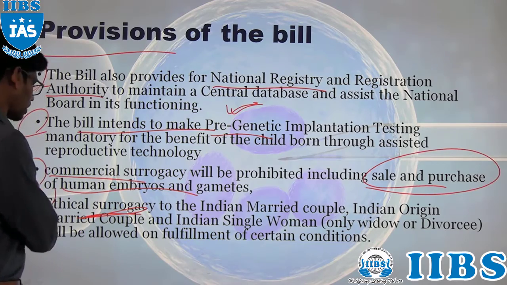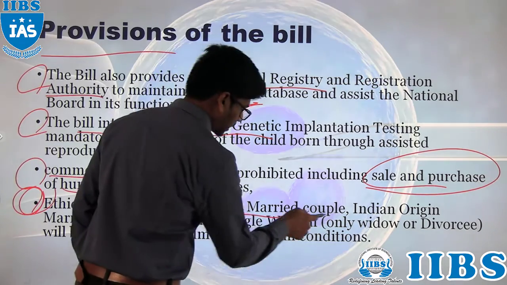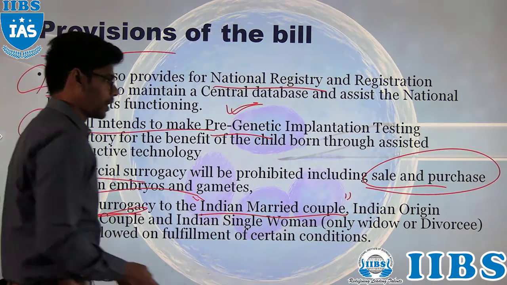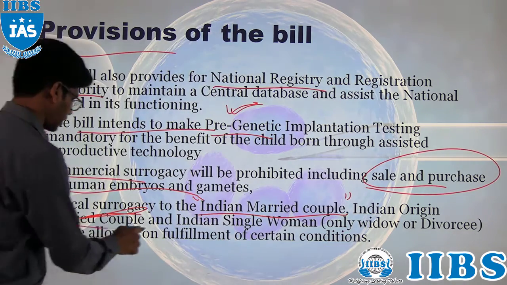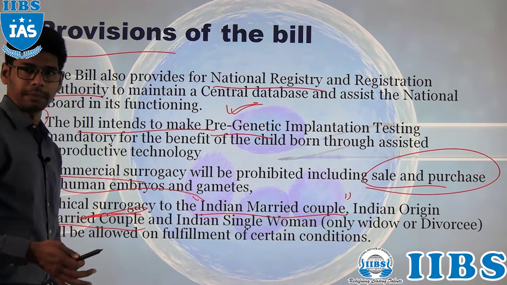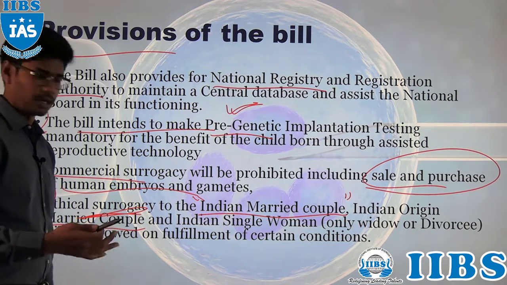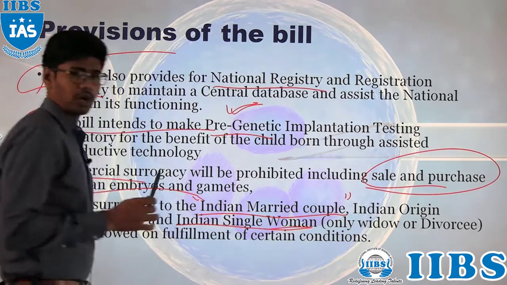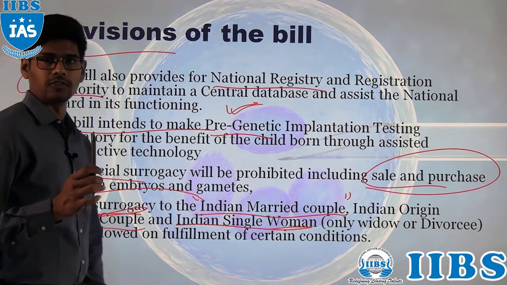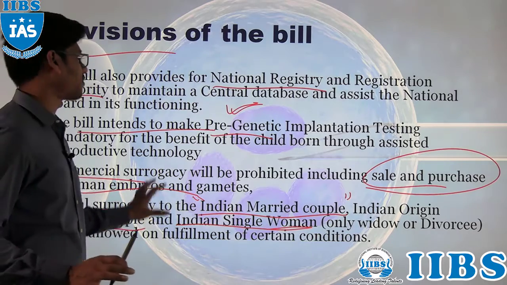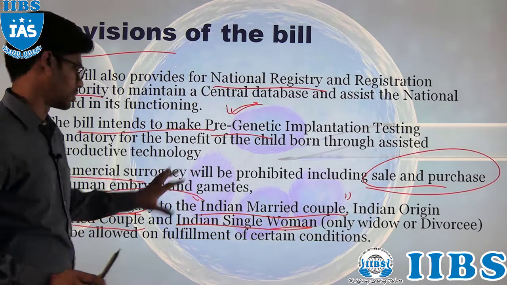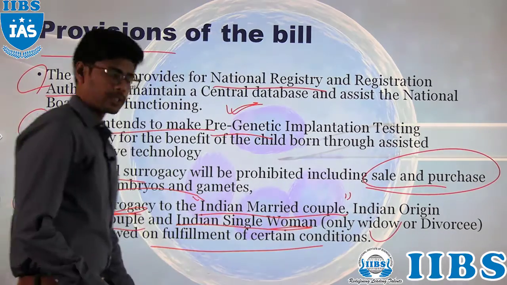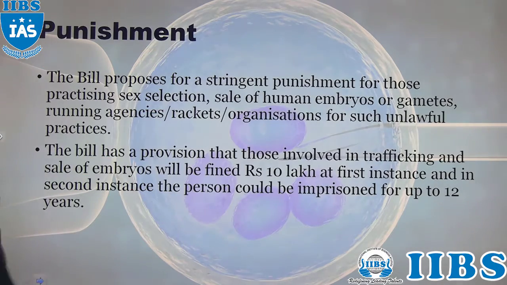So who can go for surrogacy? The Indian married couple and the Indian origin married couple, right? Indian origin people who are staying abroad can go for surrogacy. And an Indian single woman, only a widow or a divorcee. Unmarried people do not have the privilege to go for assisted reproductive technologies, right? It will be allowed on fulfillment of certain conditions. So these are the provisions.